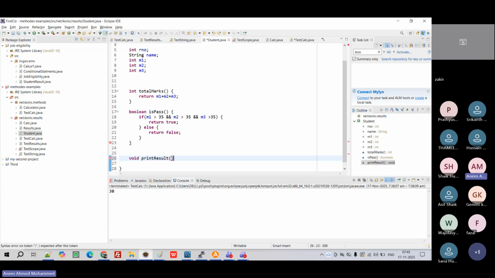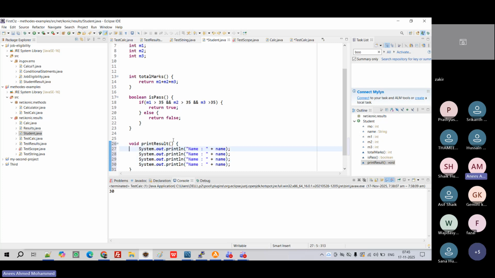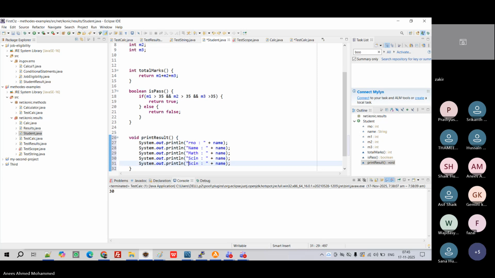So now in this, I will have sysout, name. I'm saying name, right? Multiple things: he has ID, roll number, name, M1, which means we'll add some subject name, maths, science, social, right?